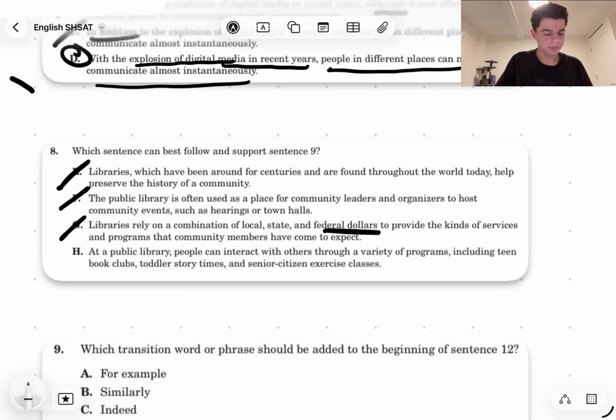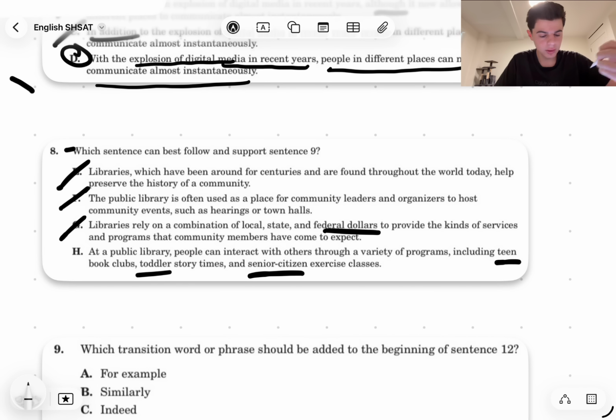And H. At a public library, people can interact with others through a variety of programs, including teen book clubs, toddler story times, and senior citizen exercise classes. Well, this makes the most sense, right? Because we're trying to look for a sentence that shows how the library provides that unique sense of community. And now we're seeing teens, toddlers, and senior citizens all have options at this library.